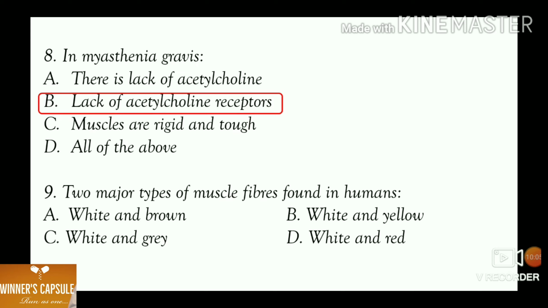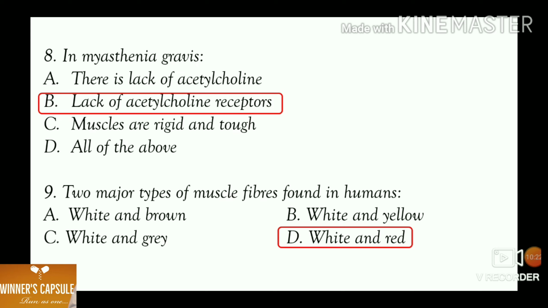Ninth one, two major types of muscle fibers found in humans. A. White and brown. B. White and yellow. C. White and grey. And D. White and red. Answer is option D, white and red.